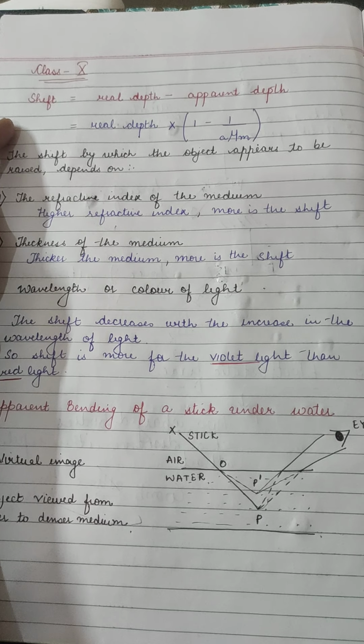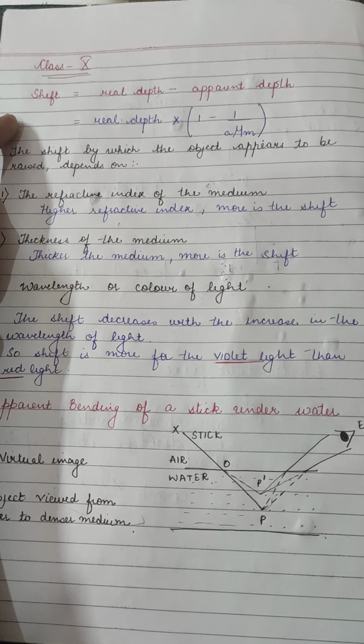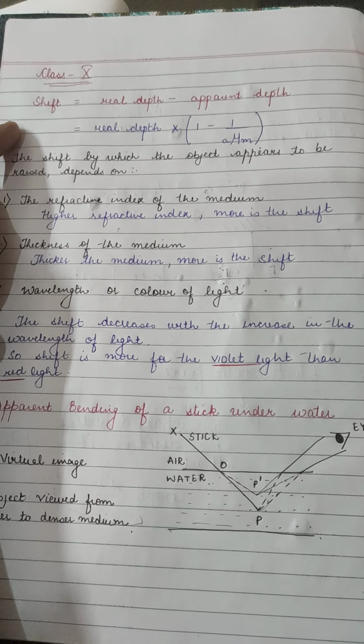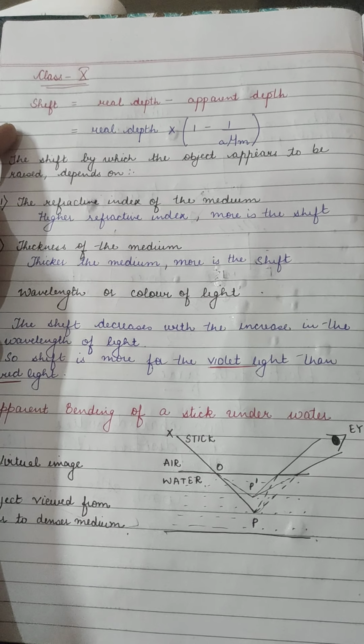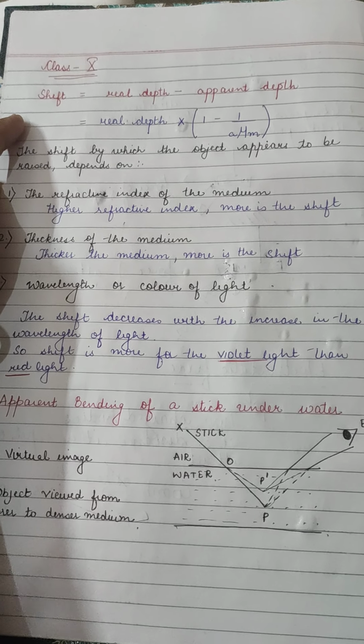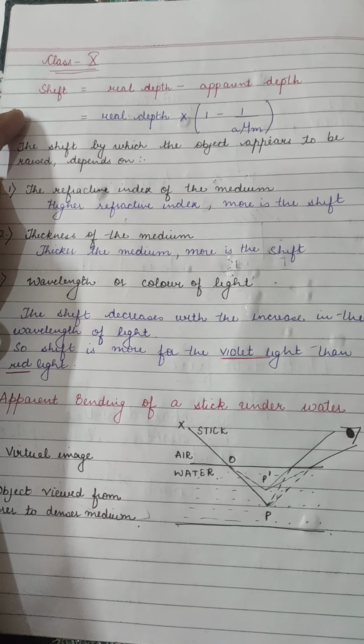Now first of all, let's talk about refractive index of the medium. Refractive index actually depends upon the density of that medium, how much denser that medium is. So higher the refractive index, more will be the shift. Means more difference will be there between real depth and apparent depth.